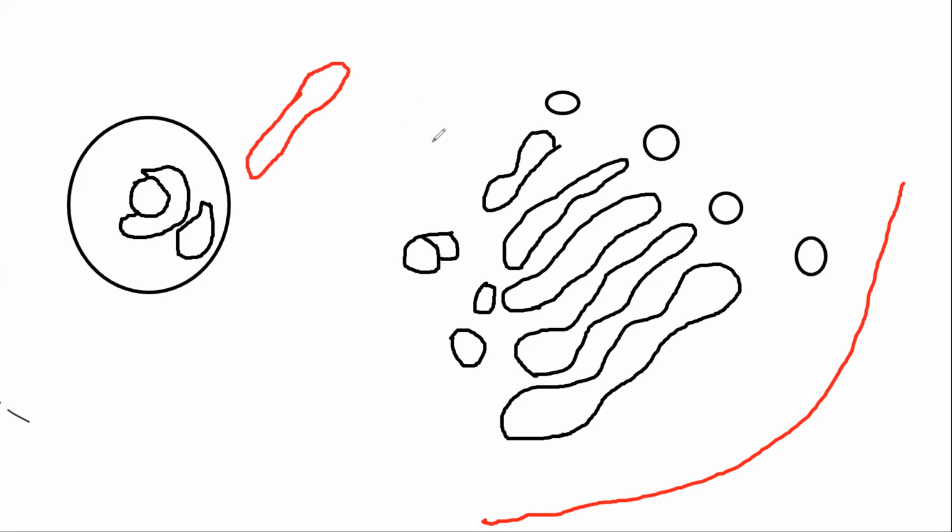So can I say this is the part where Golgi is facing ER, and this is the part where Golgi is facing the plasma membrane, right? Can I say that Golgi is showing two different faces? Yes, correct. So the part where the Golgi is exposed towards the side of ER will be called cis face.